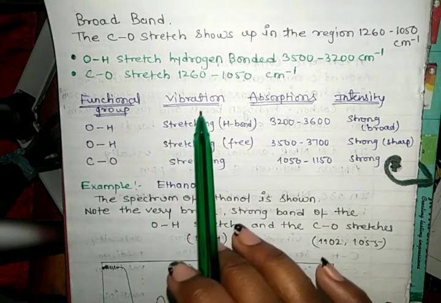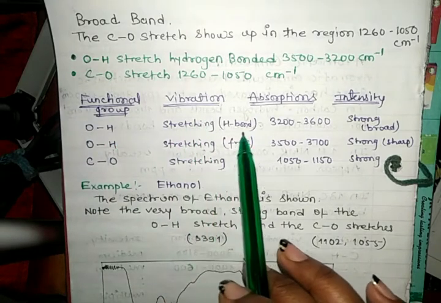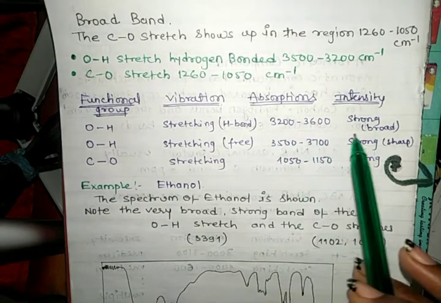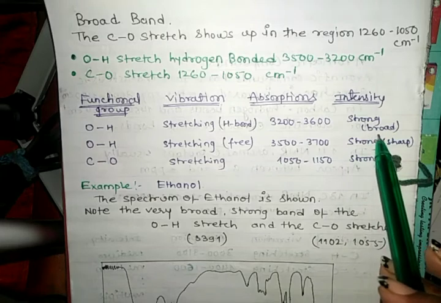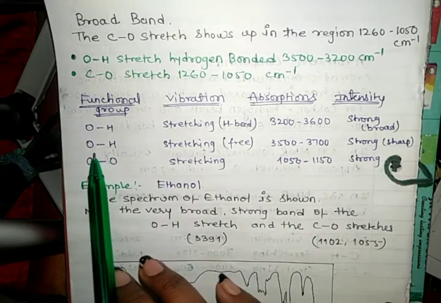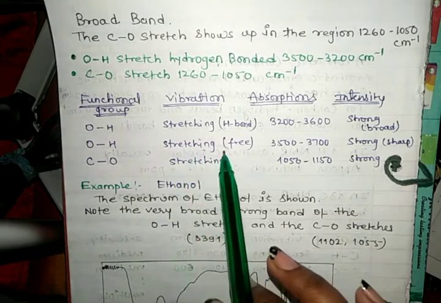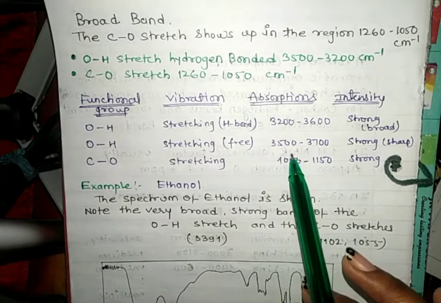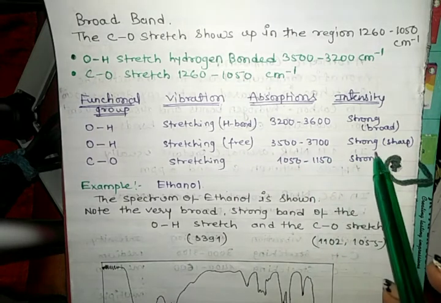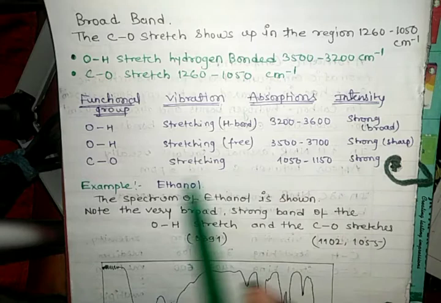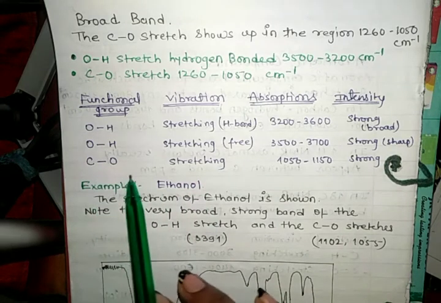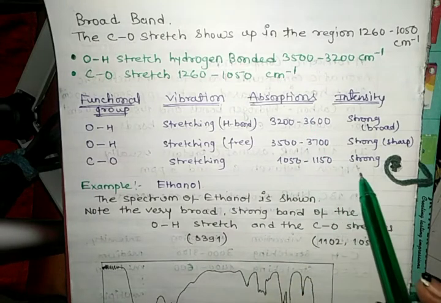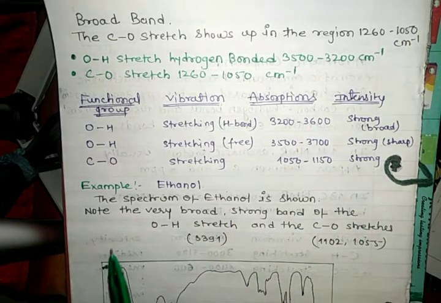OH bond vibration is stretching in H bond, and absorption is from 3200 to 3600, and intensity is strong and the peak is broad. Next, OH stretching vibration, and this is free. Absorption is 3500 to 3700 and intensity is very strong and sharp. Next one, CO bond vibration is also stretching, absorption 1050 to 1150, and intensity is very strong.